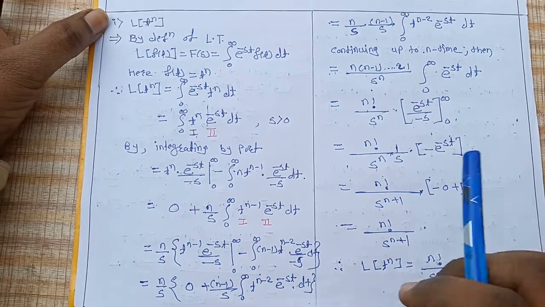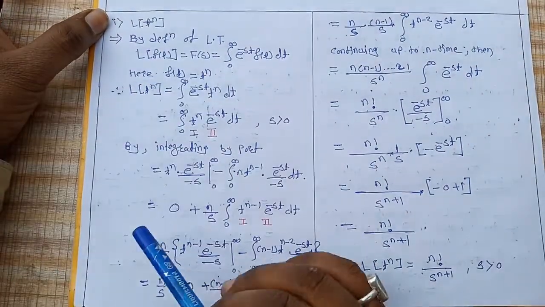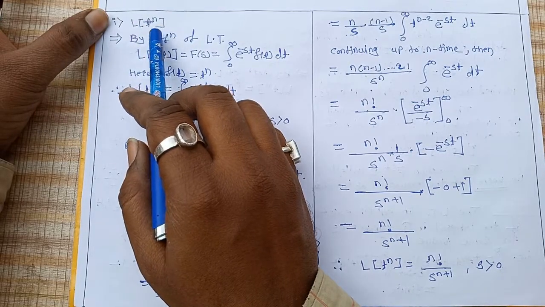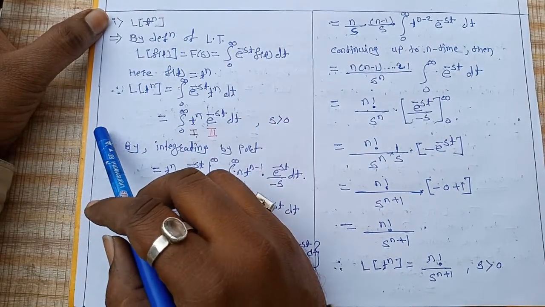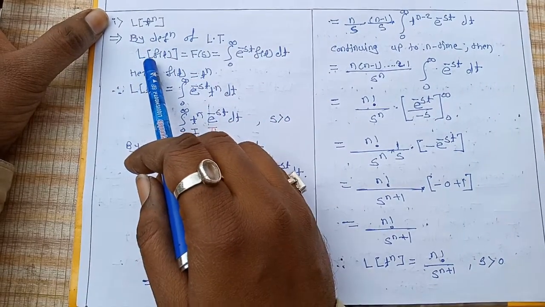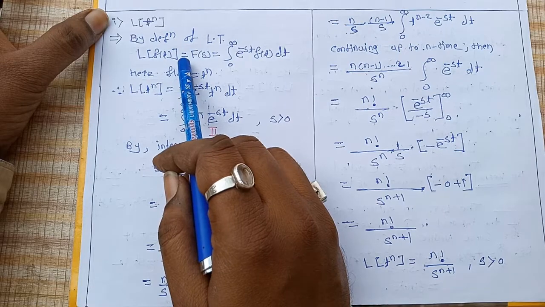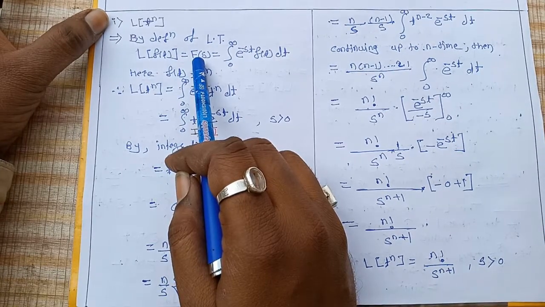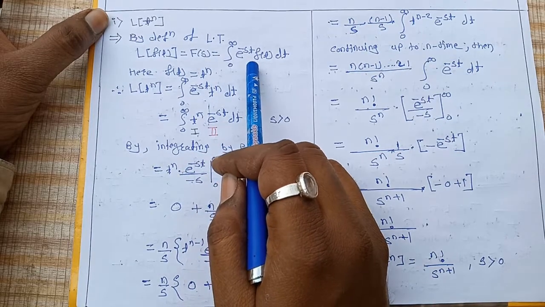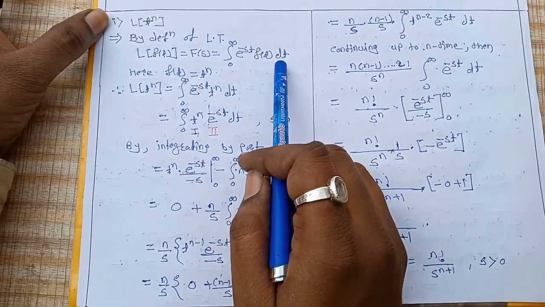Now, Laplace transformation of t raised to power n. We have to find the Laplace transformation of t^n. By definition of Laplace transformation, L{f(t)} = F(s) = integral from 0 to infinity of e^(-st) f(t) dt.